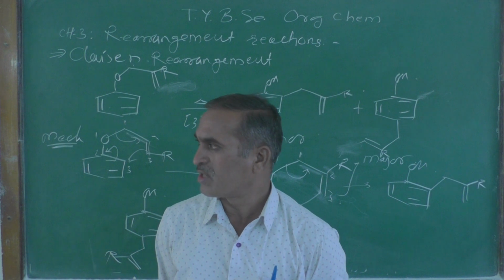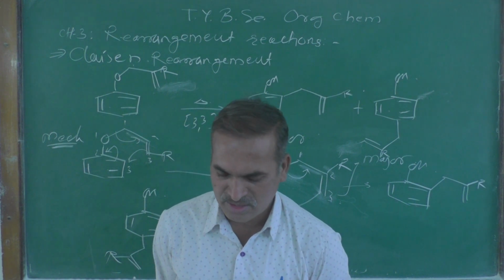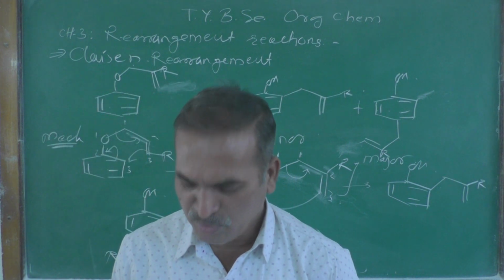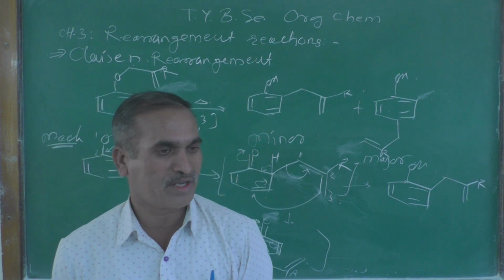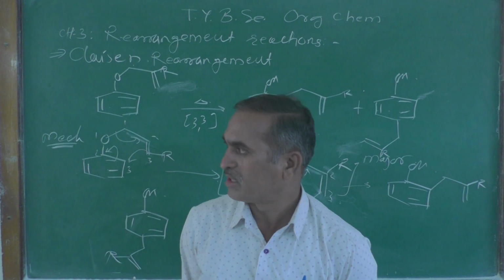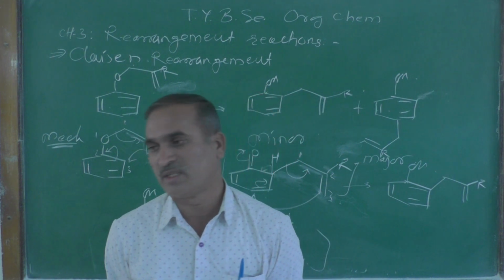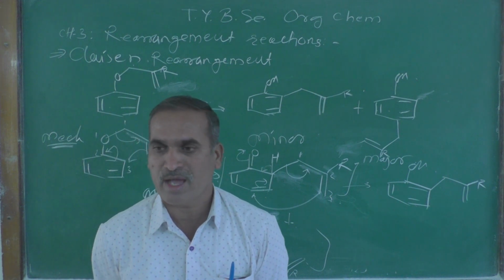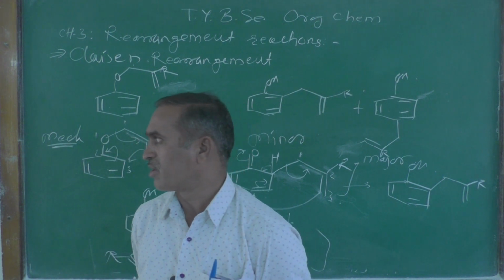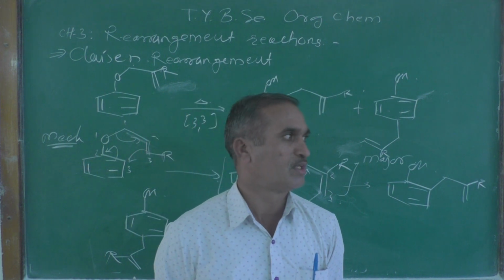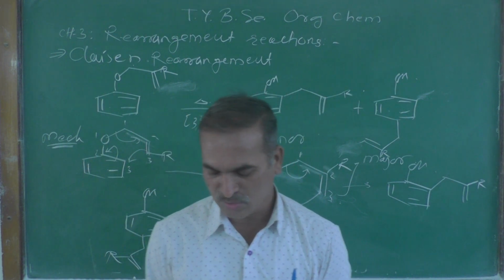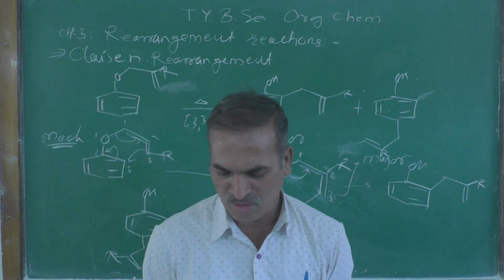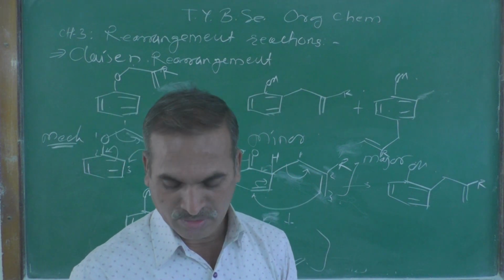As we know, peracids are used in this reaction. Then write a note on the pinacol-pinacolone rearrangement reaction. The pinacol-pinacolone rearrangement reaction occurs in a 1,2-diol in an acid catalyzed reaction. The final product is obtained as a ketone. So that type of thing you have to mention over there. These are some examples of 1 mark questions.